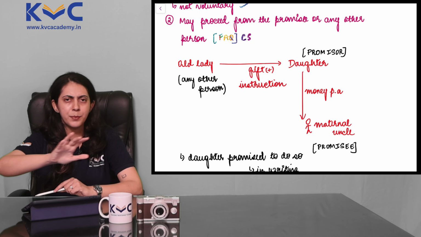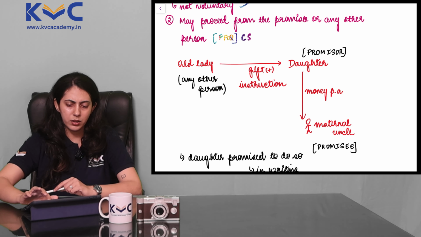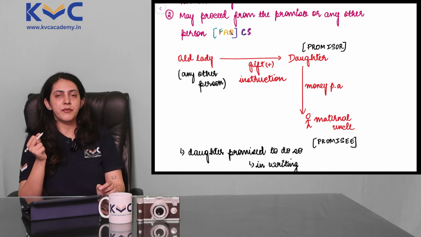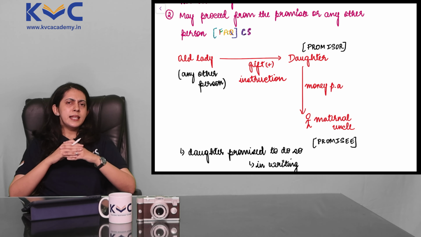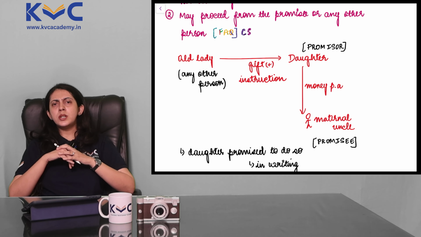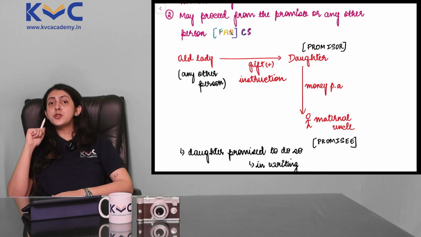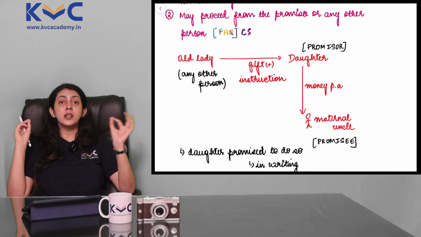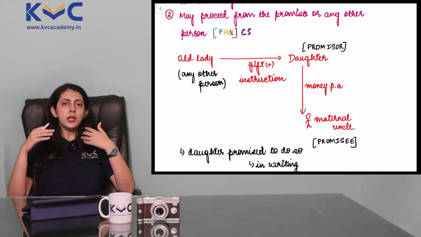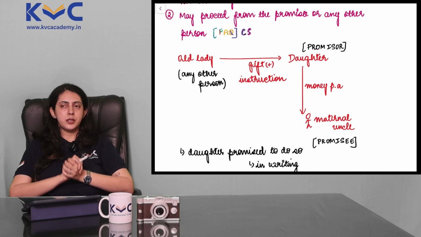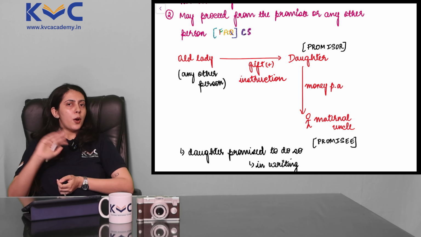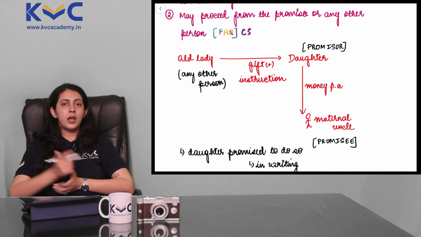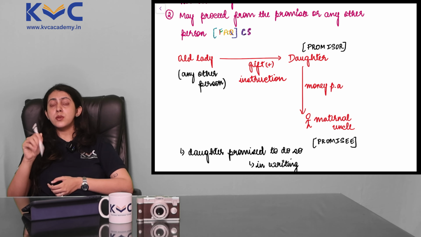I'll give you a general example before we go into the case that ICAI has given us. It's a very wonderful case. It's a landmark case, in fact. But generally, let's say that you and I go to a restaurant. Now here there are two parties. Promisor happens to be the restaurant which is giving us yum delicious food, and we are the promisee who are going to have to pay for it. Now, when the restaurant serves the food to us, I am consuming the food, you are also consuming the food.